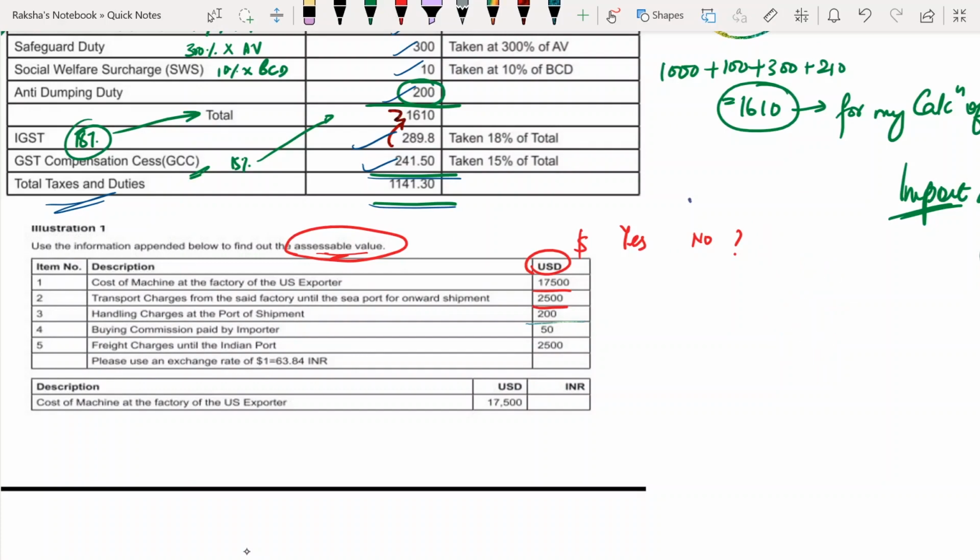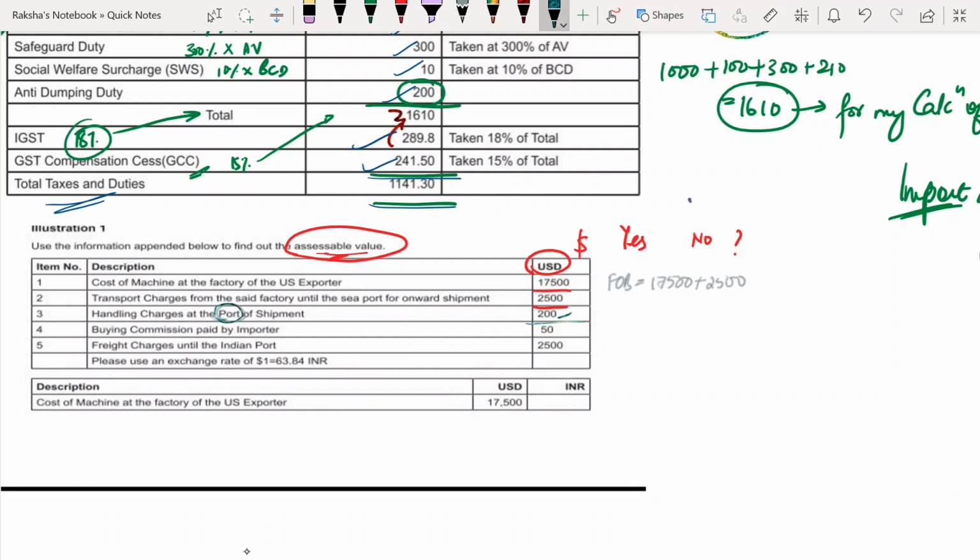Good students. I know most of you got it right. So give yourself a tap on your shoulder because you have listened until now really well. So what will be my FOB? FOB will be 17,500 plus 2,500. Handling charges at the port of shipment means what? This also you are paying at the port only.